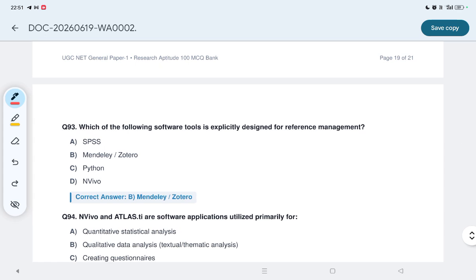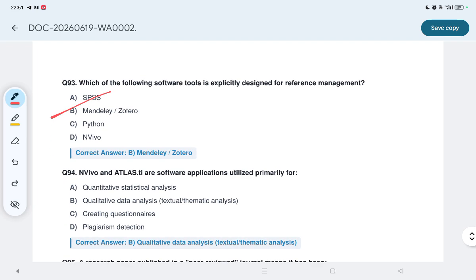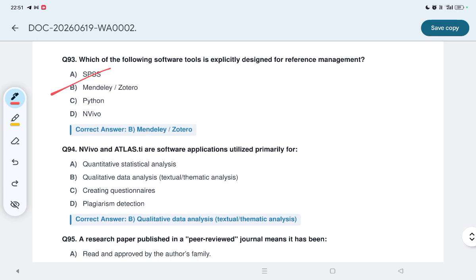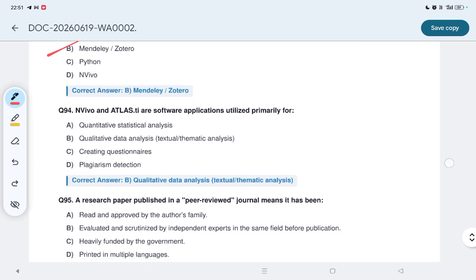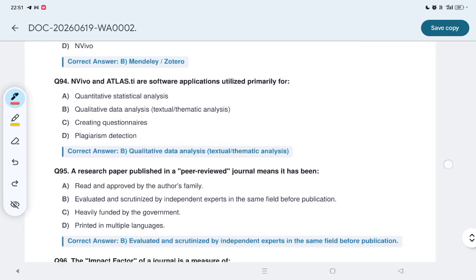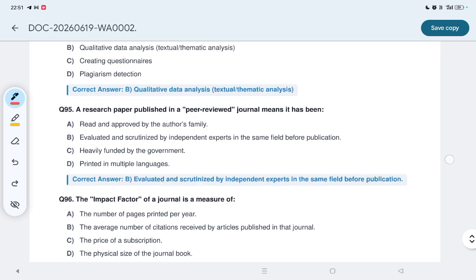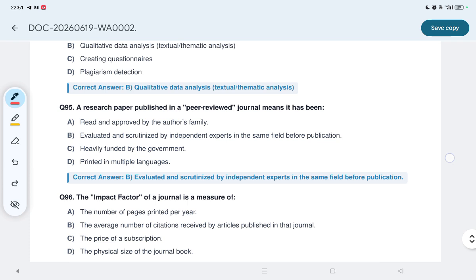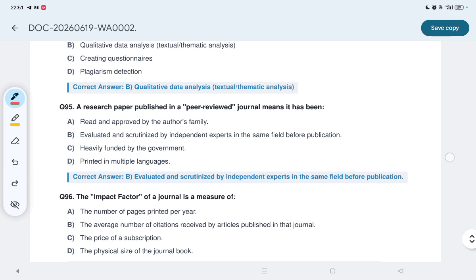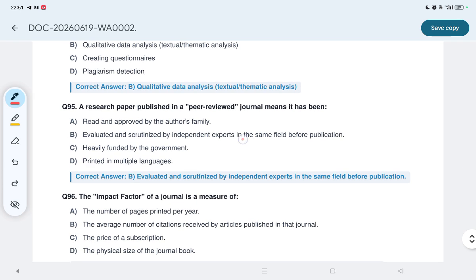93, which one of the following software tools is explicitly designed for reference management? We all know this is Mendeley or Zotero. Now NVivo and Atlas.ti are software applications utilized primarily for what? B, for qualitative data analysis. Now 95, a research paper published in a peer-reviewed journal means it has been evaluated and scrutinized by independent experts in the same field before publication. Option B is the correct.